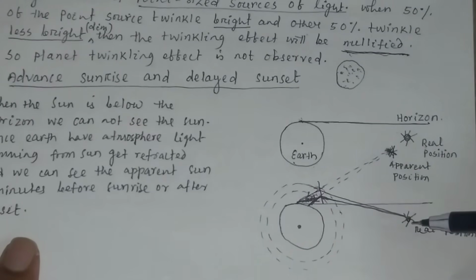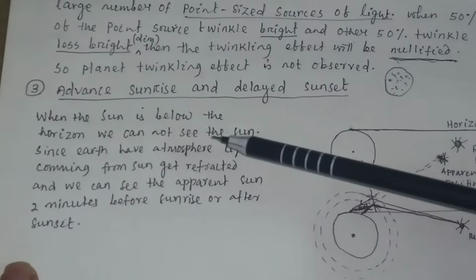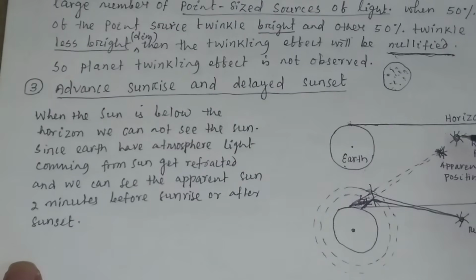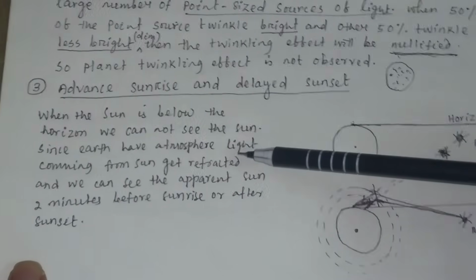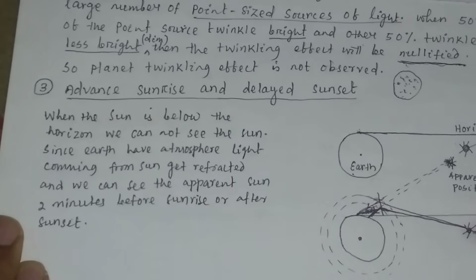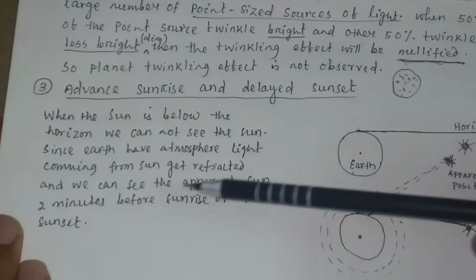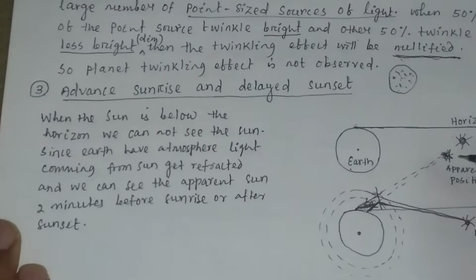This is the reason why we see the sun 2 minutes before sunrise or after sunset. When the sun is below the horizon, the real sun cannot be seen. Since earth has an atmosphere, light coming from the sun gets refracted, and we can see the apparent sun 2 minutes before sunrise or after sunset. So what we are seeing is the apparent sun.